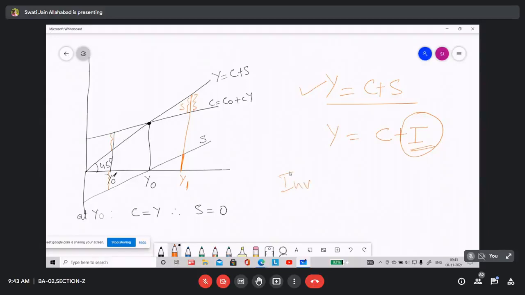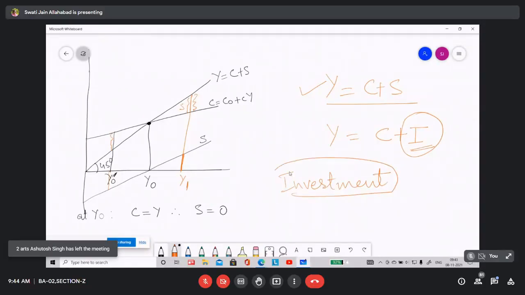Investment. Why we will be discussing investment or why Keynes is putting emphasis on investment? Because in order to determine the level of income, investment is necessary. Investment is compulsory. Investment is one of the important components to determine the level of income.